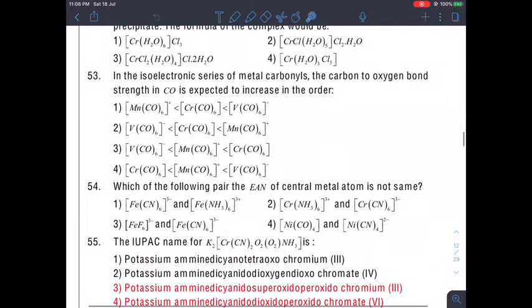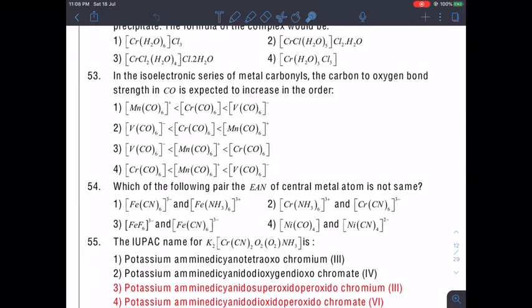Now, let us move to the next question, question number 53. In the isoelectronic series of the metal carbonyls, the carbon to oxygen bond strength, mind the words carbon to oxygen bond strength, in CO is expected to increase in the order. Fine. Now, in these cases, if you find the oxidation number, manganese is present in +1, chromium is in 0, vanadium is in -1.